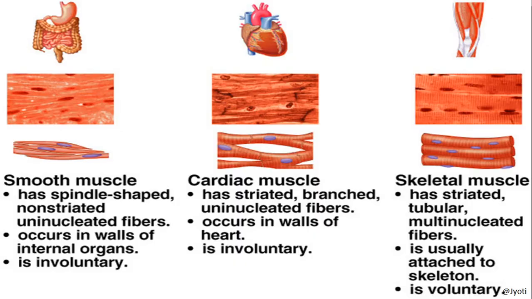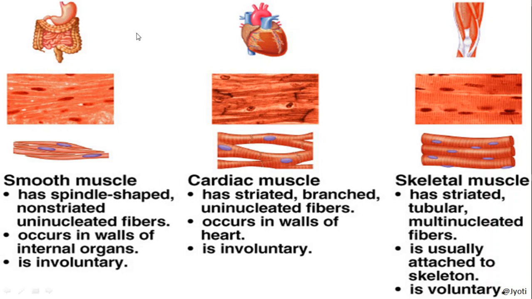Now, let us see the picture. So here you can see that the first type is your smooth muscle. You can see that each cell is spindle shaped, which are forming a bundle. Okay, and they are non-striated.